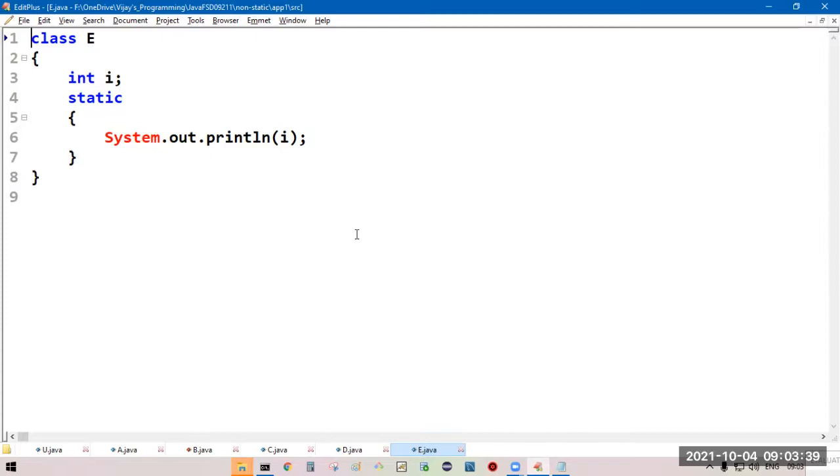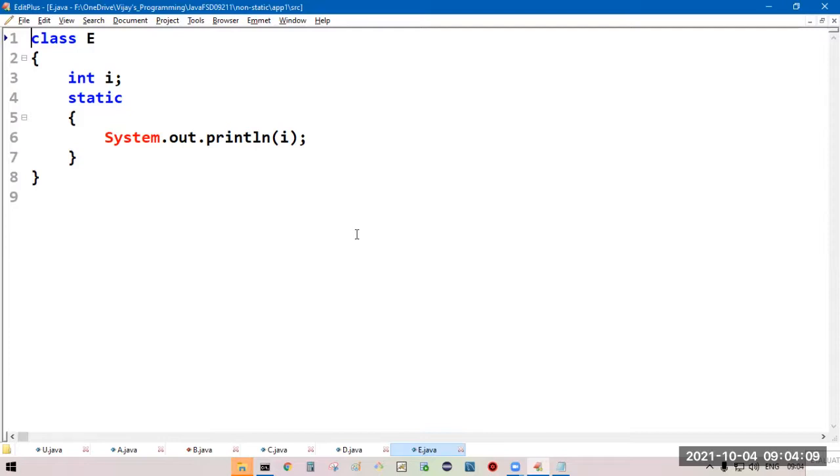Int i is non-static. This int i we are trying to access within the SIB block, within the static block. It is not possible, since we are not accessing it by using a reference.